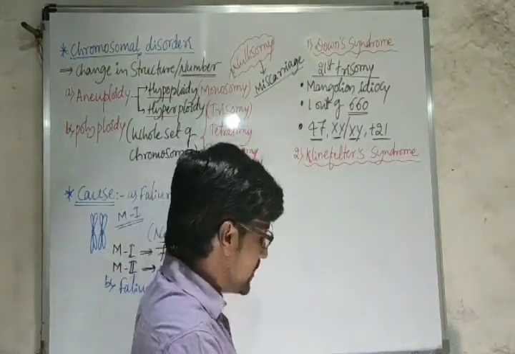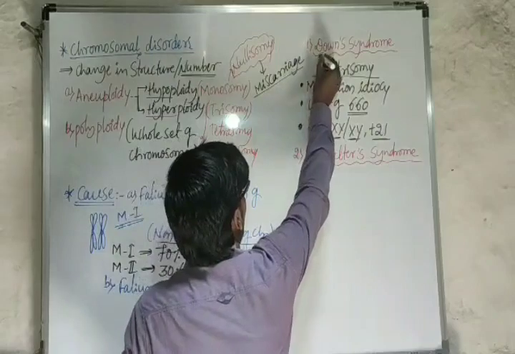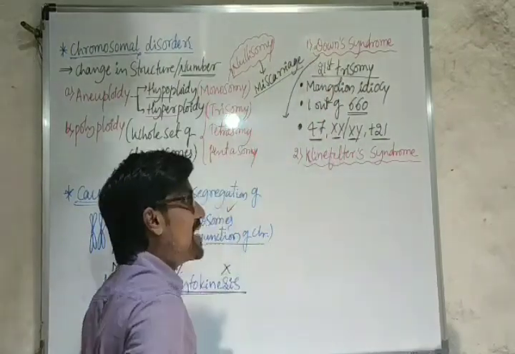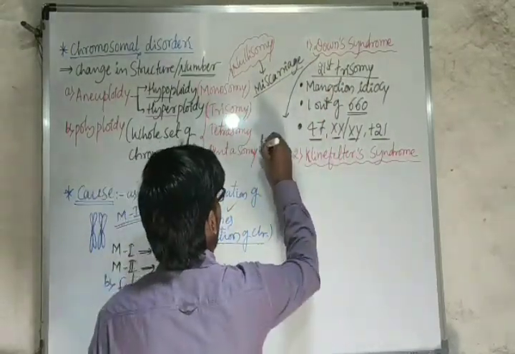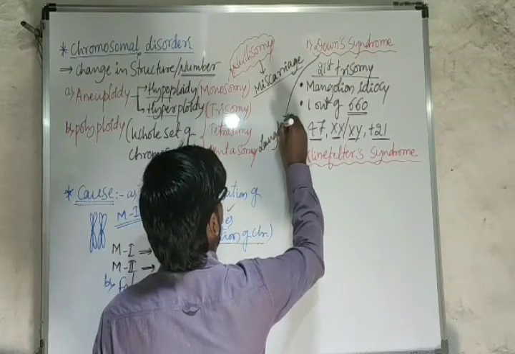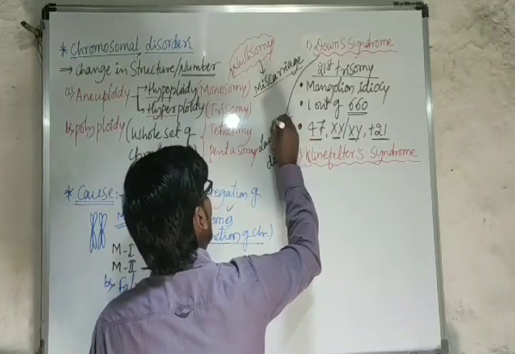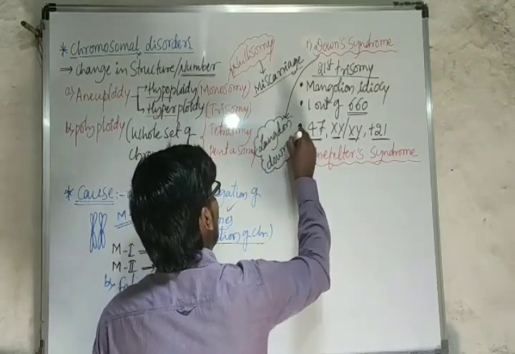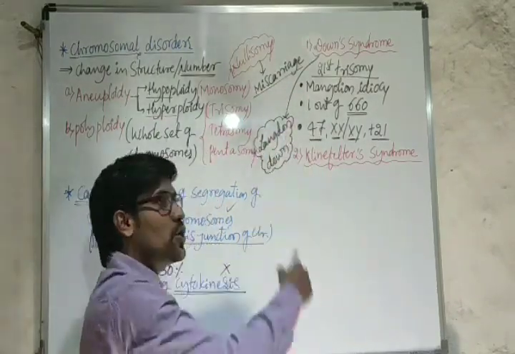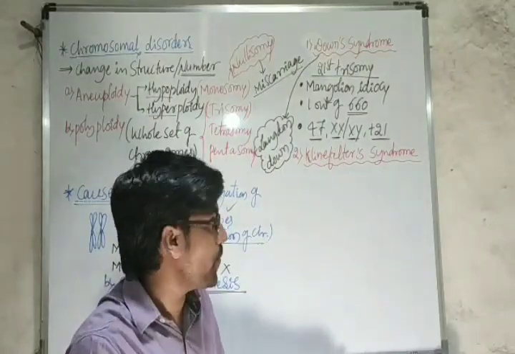And one more thing: Down's syndrome was first studied by Langdon Down, and in remembrance of the scientist, the syndrome was given his name, Down's syndrome.